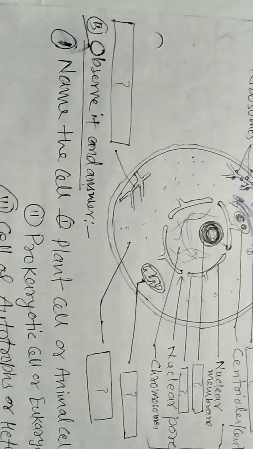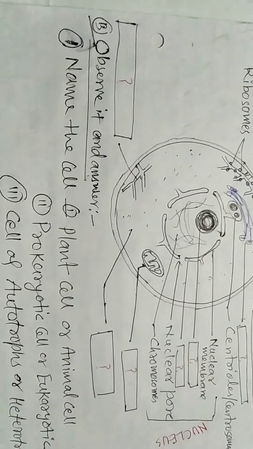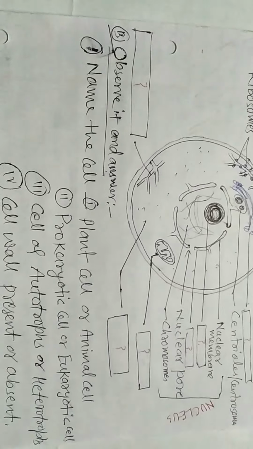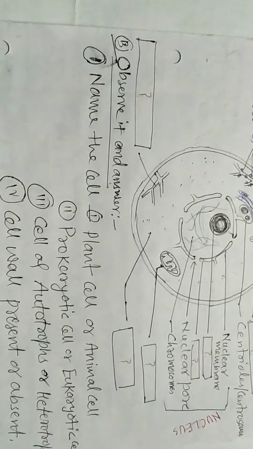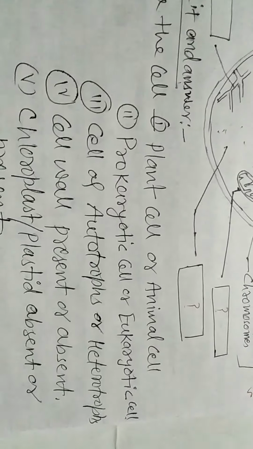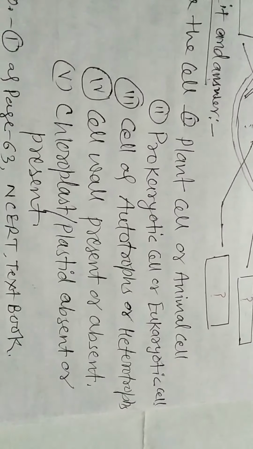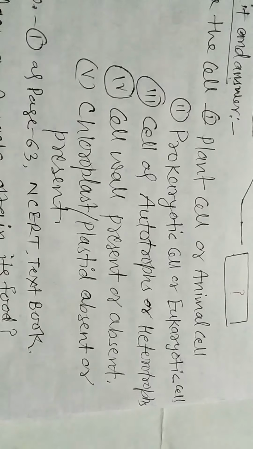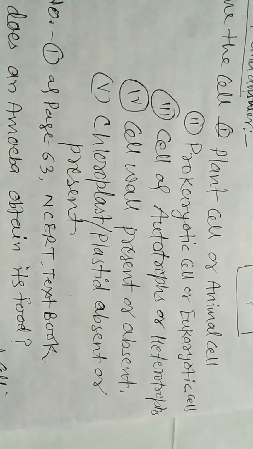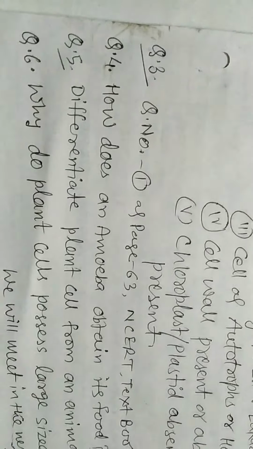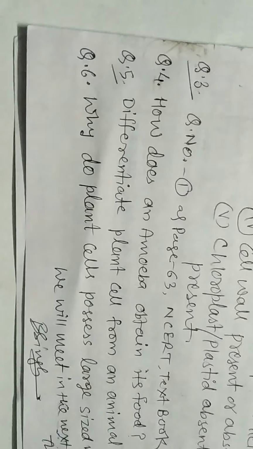The next question on the above diagram is, observe it and answer. Name the cell: plant cell or animal cell, prokaryotic cell or eukaryotic cell, cell of autotrophs or heterotrophs. Fourth, cell wall present or absent, chloroplast or plastid or chlorophyll absent or present. Now questions number third, fourth, fifth, sixth.